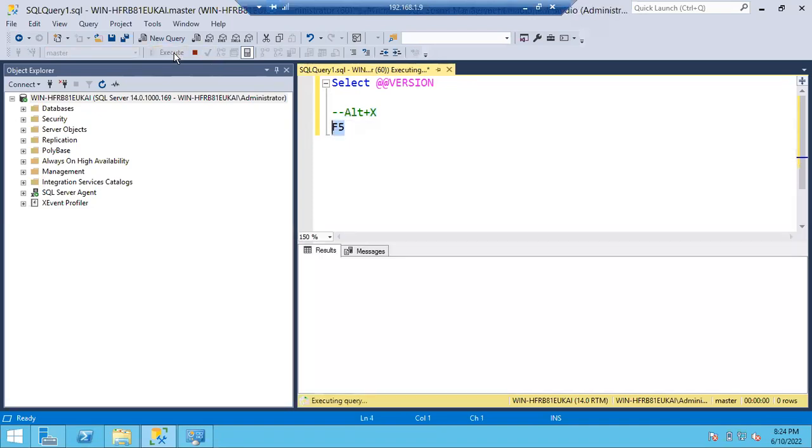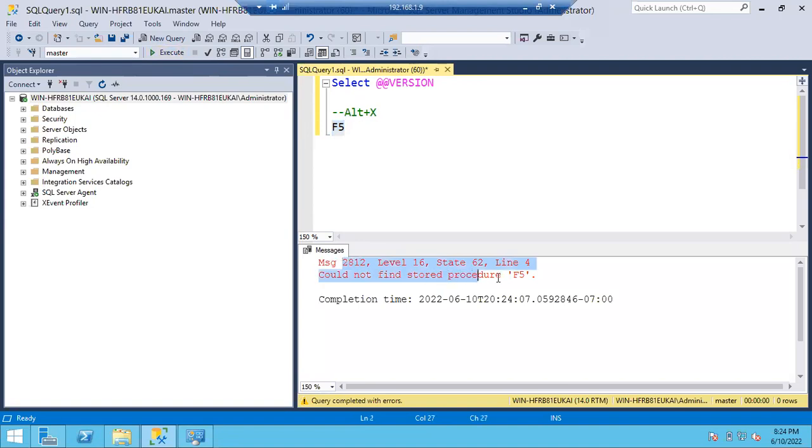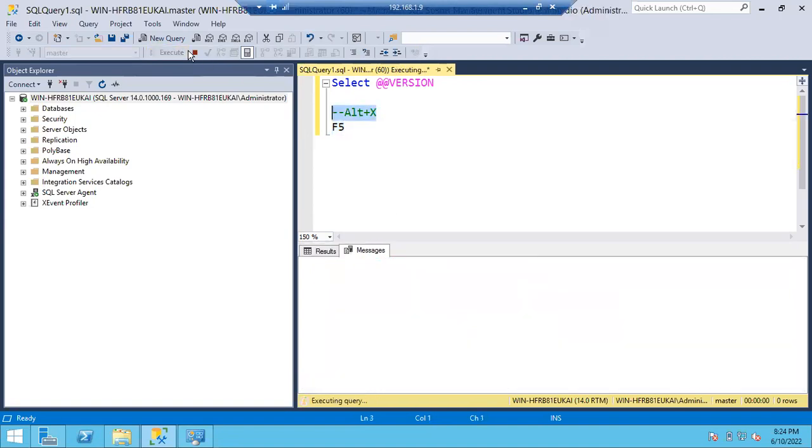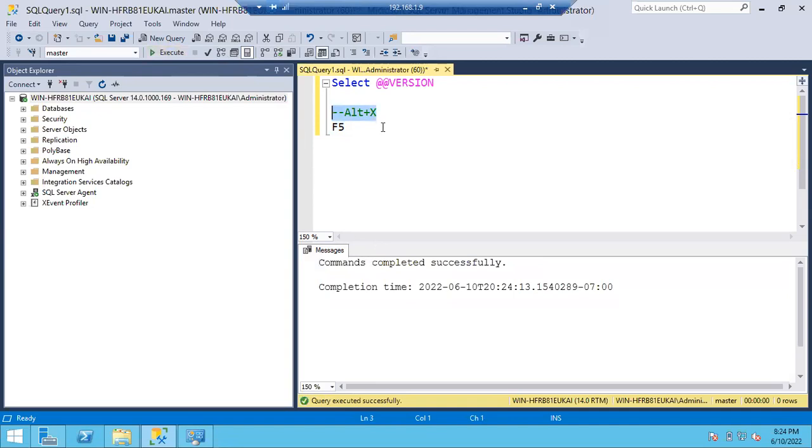There is no such F5 command: could not find stored procedure. So like this it will work. If I execute the commented line, it will show command completed successfully. Why? Because it's a comment. It will execute, but there is no result you will get. So I will comment out this one also.